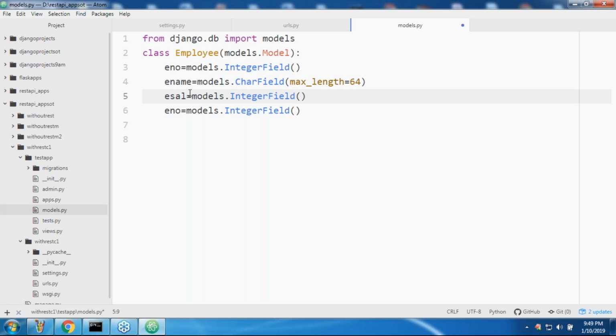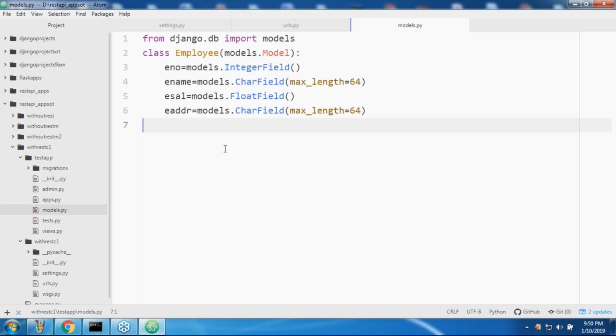Next, esal is models.FloatField. Now eaddr is models.CharField. Are you getting it, eaddr models.CharField, right? Sir, now can you please confirm, these are the four fields we have. Is any explanation required? Okay, that's all.